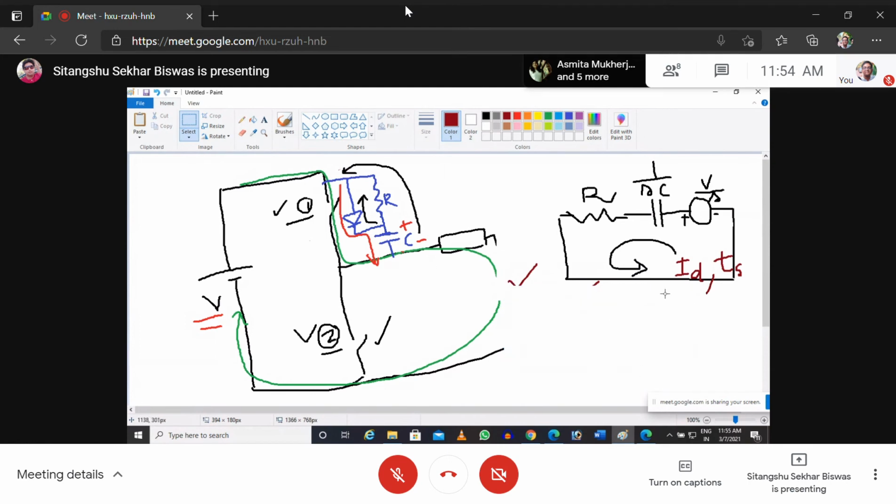So now if I write down the equation, IDS or something, whatever name you can give, that is equal to V by S divided by R plus 1 by SC.